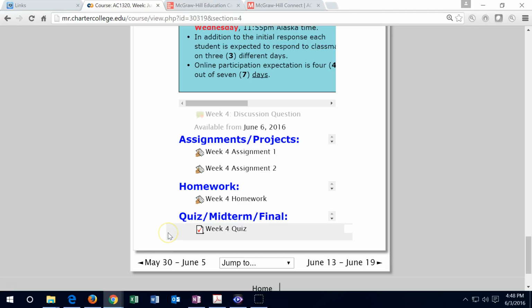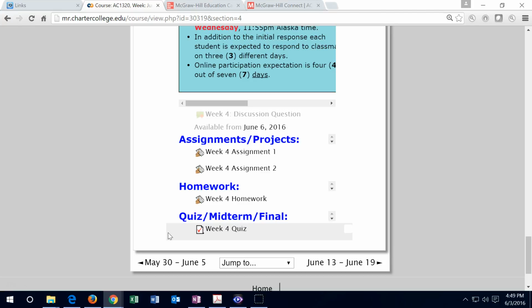Then we have the quiz. Make sure to do the quiz by Sunday. Now, we cannot make up the quiz unless there's an unusual circumstance. If there is an unusual circumstance, let me know and I'll take that on a case-by-case basis. When I do update the quiz on a case-by-case basis, I will adjust the date and then put basically a password in there to allow for late work. So that doesn't mean that everybody has late work after that point in time. That's just the only way that I can allow for special circumstances.